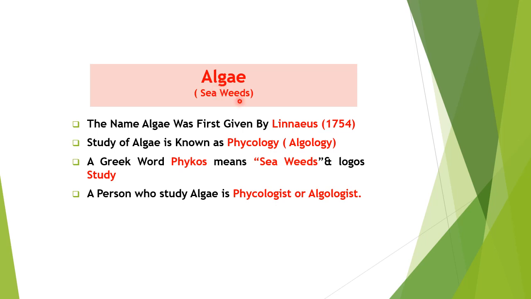Linnaeus included Hepatic, which is basically the liverworts, among groups of plants he called algae. But it was A.L.D. Joshi in 1789 who delimited algae as is known to us at present. But the name, as it seems, was given by Linnaeus in 1754.